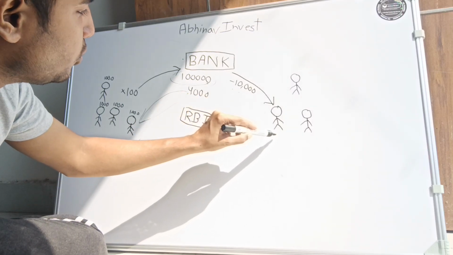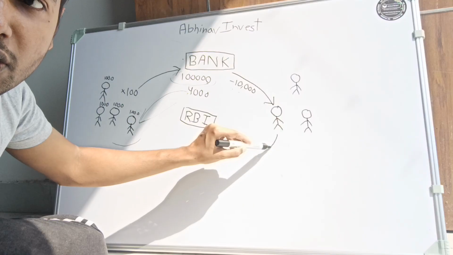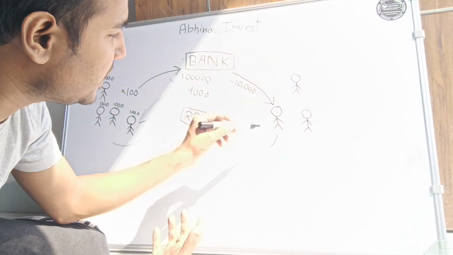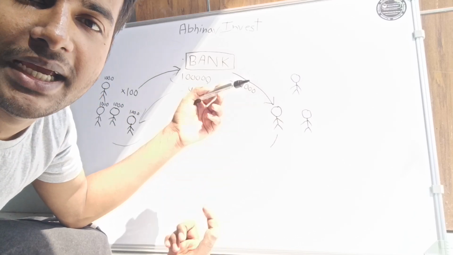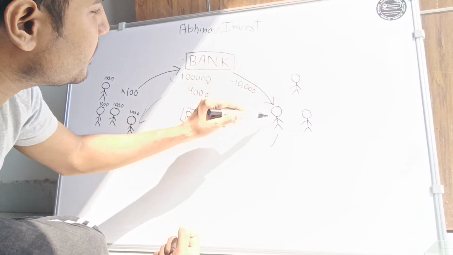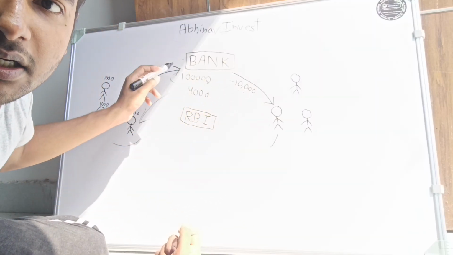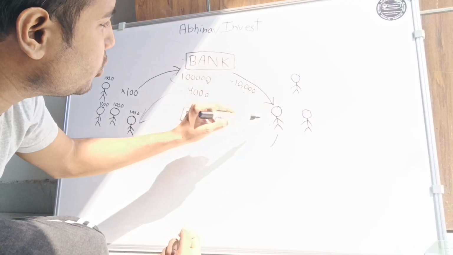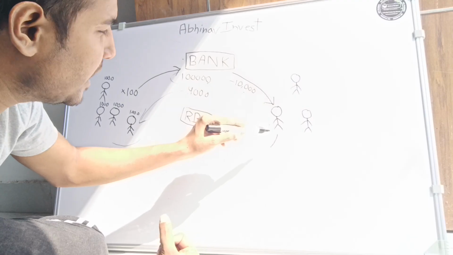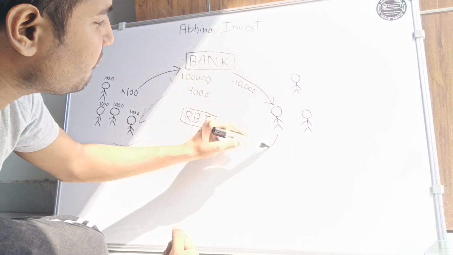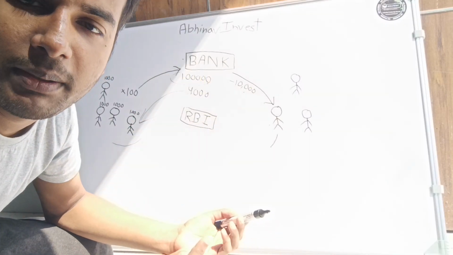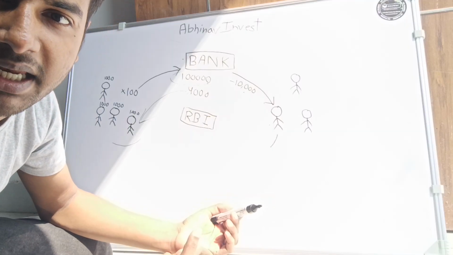Now what is this farmer going to do? This farmer is going to buy crops and fertilizers. Maybe this farmer might hire people to do some work. What it means is, when this farmer spends the 10,000 which they got from the bank, they will spend it on fertilizers, on people, on buying crops or something like that.